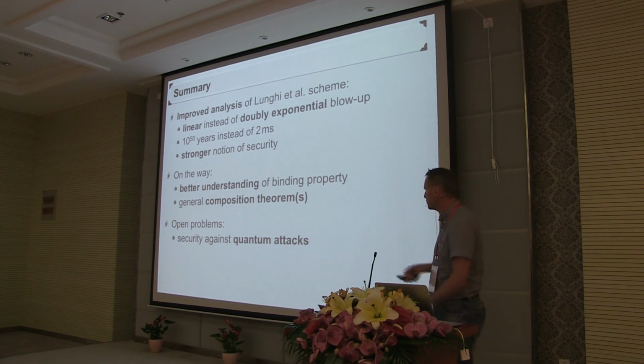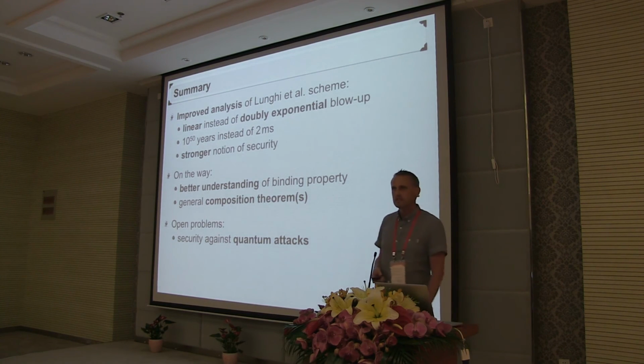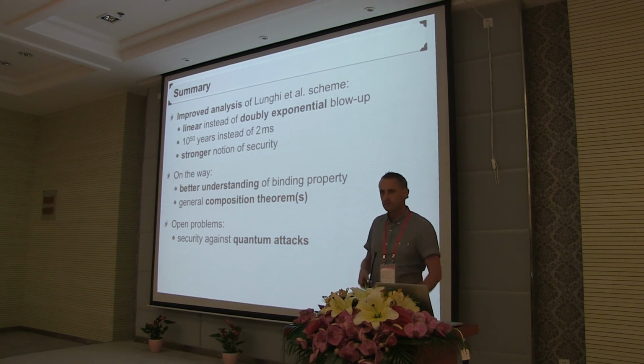Now we have some steps towards that goal. We understand the security of CHSH pretty well against quantum attacks with respect to the weaker notion of security, but the composition result doesn't apply in the quantum setting.